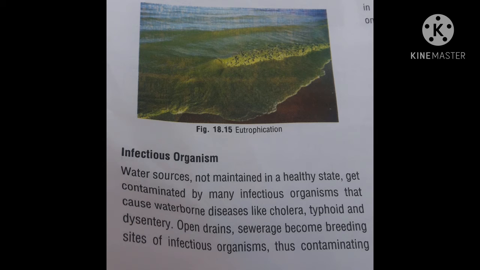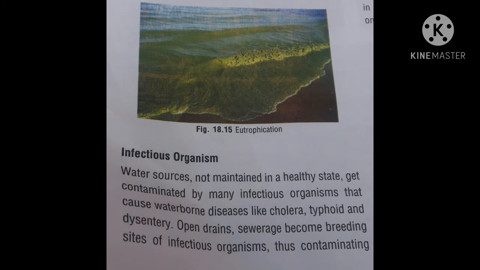Next topic is infectious organisms. Water sources not maintained in a healthy state get contaminated by many infectious organisms that cause waterborne diseases like cholera, typhoid, and dysentery. These are the diseases which are caused due to contaminated water.